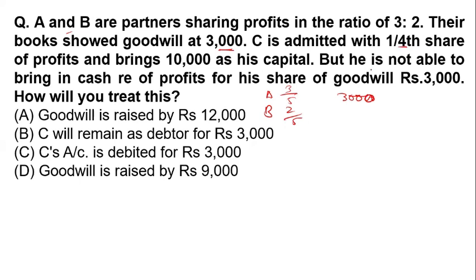So for this 1/4 share, the firm's goodwill will be 12,000. He is not able to bring his share of the goodwill, 3,000, in cash. So how will you treat it? Goodwill is raised by 12,000. So option number A is the right answer for this question.